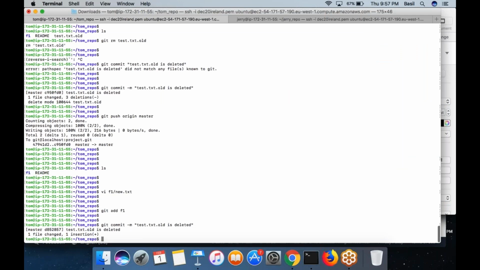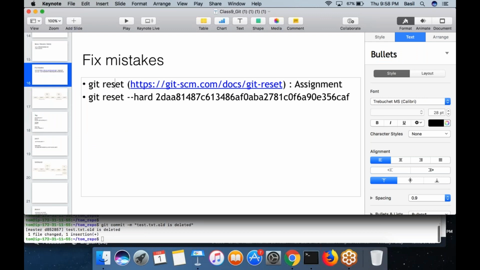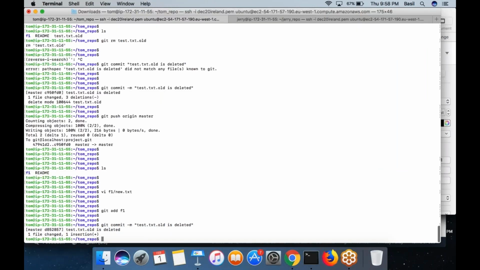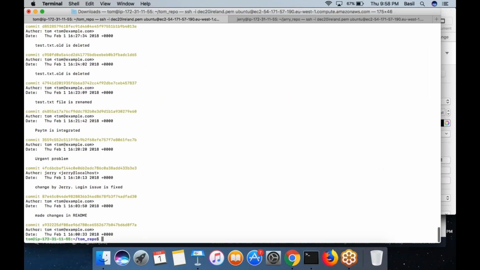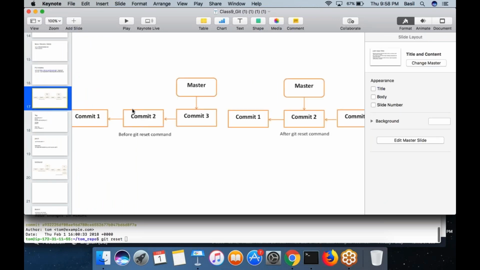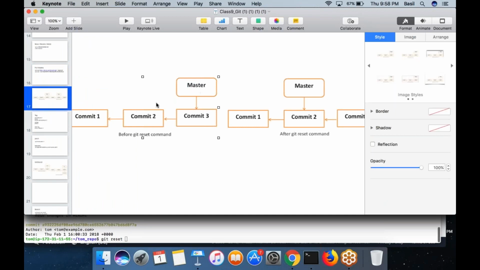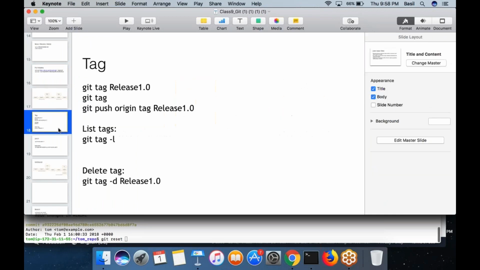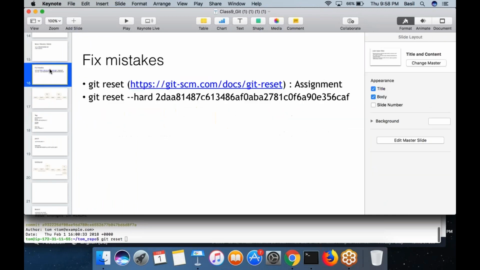In that case, what you can do is run the git reset command. Git reset is the command. If you run it, your local repository's final commit would be deleted and replaced with the previous latest commit. Run the command git log. It shows you the list of commit IDs. Once you run git reset, the latest commit ID would be gone, and the head, which I told you tracks your latest commit, would point back to the previous commit. That's what the git reset command will do.